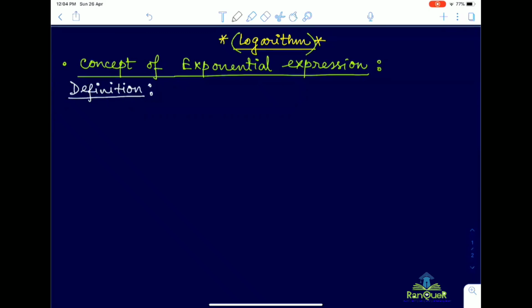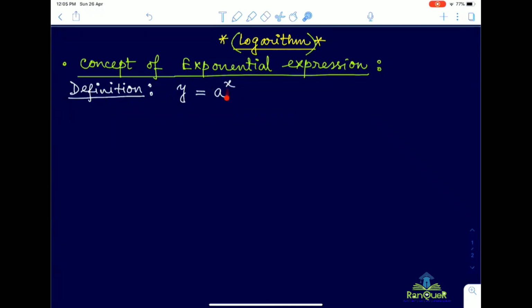So the basic definition for exponential expression is that y equal to a to the power x. Now earlier you have studied laws of indices, laws of exponents, so you have that idea. In y equal to a to the power x, here x and y are variables, and a is a given constant.